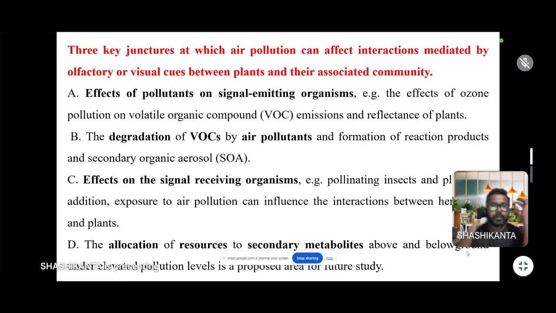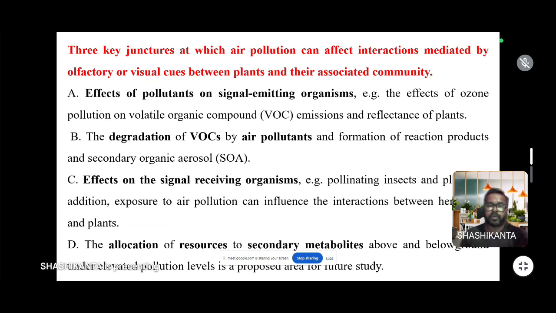Then, due to air pollution, suspended particles are deposited on the plant surface, leaf surface, and flowers. It changes the signaling, the effects of pollutants on signal emitting organisms, like the effect of ozone pollution on volatile compound emission from plants. It means, suppose some plants release volatile compounds or produce colorful flowers, so insects are attracted to the plant and come to it and help in pollination.